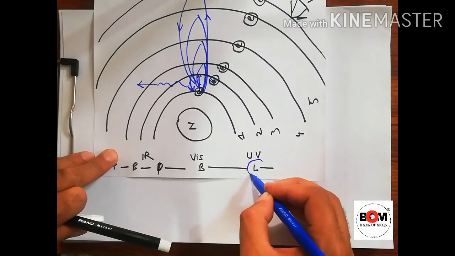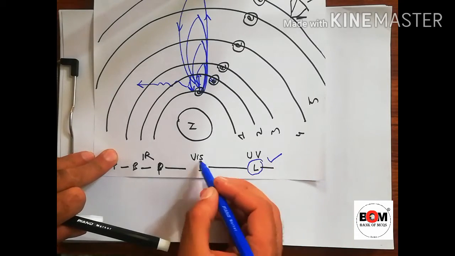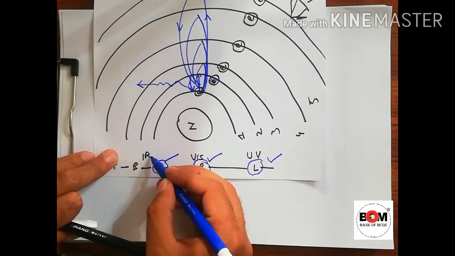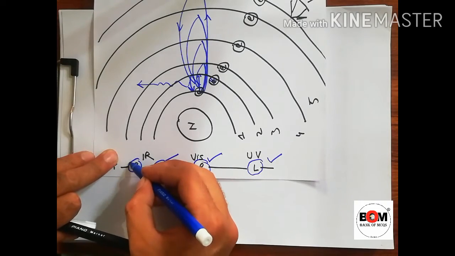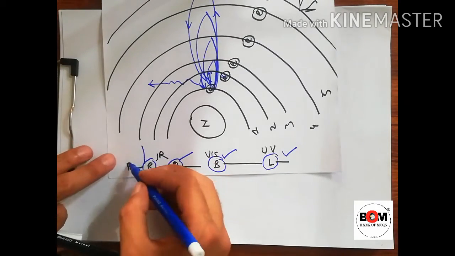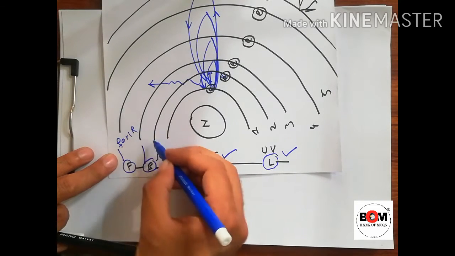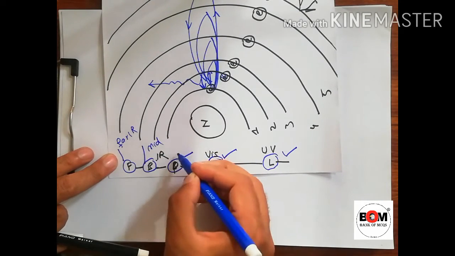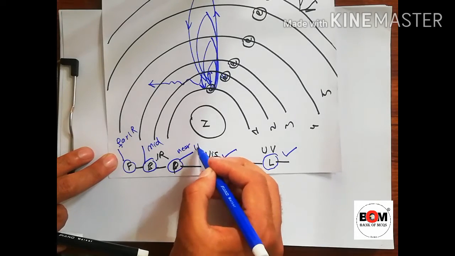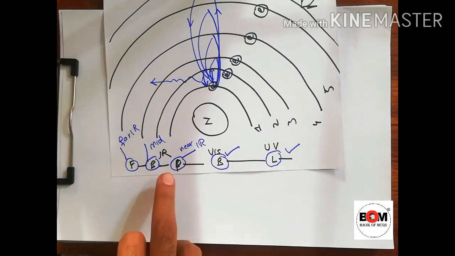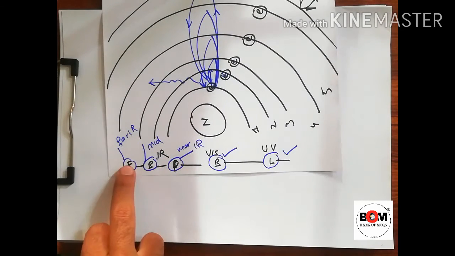So Lyman line is ultraviolet, Balmer lies in visible, Paschen line in near infrared, Brackett in mid infrared, and Pfund in far infrared. This is far infrared, this is mid infrared, this is near infrared. Or simply, if there is no near, mid or far, you will select infrared. So near, mid and far, you must remember this.